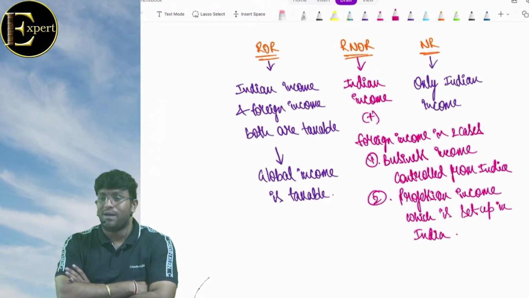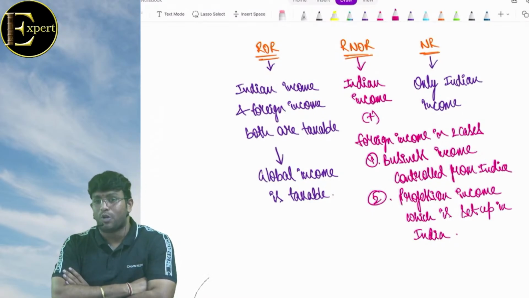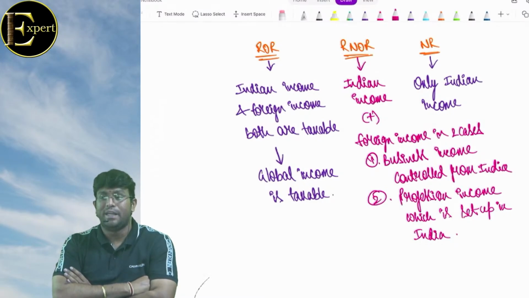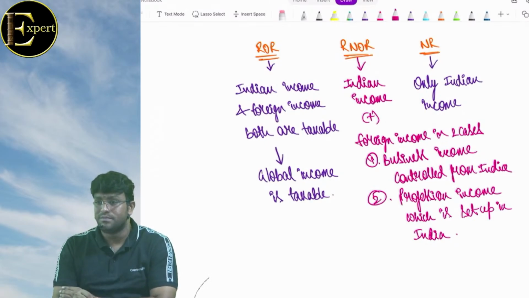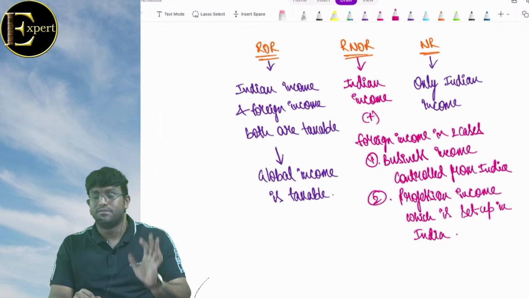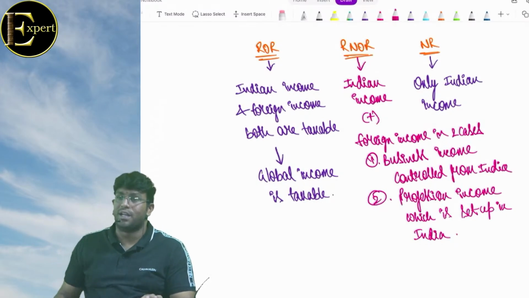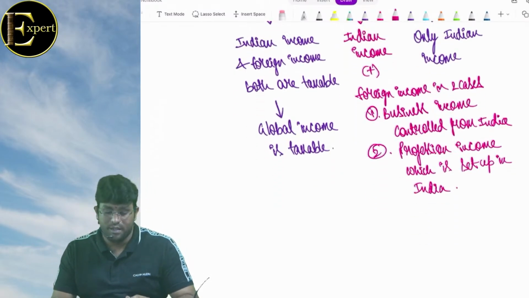Wonderful. If income is Indian income, it is taxable for ROR, RNOR, NR. Whatever category you belong to, it still becomes taxable. If income is foreign income, what will happen? ROR will definitely be taxed. Don't touch NR. RNOR, tax in these two cases. So is it clearly understood? Everybody, now listen.